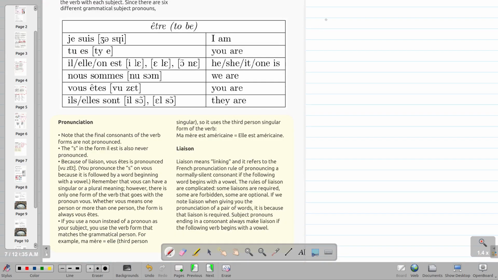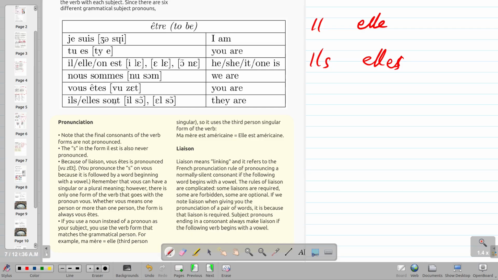Let me clean up. When we were studying pronouns, one of the questions we asked was, how do we know the difference between il and ils since they are pronounced the same way? How do we know the difference between elle and elles when we hear somebody using them because they are pronounced the same way? And I said we need to wait. Now let us begin to demystify that a little bit. With this verb conjugation, you can see these elements in action.